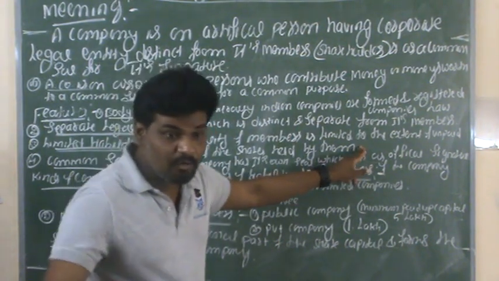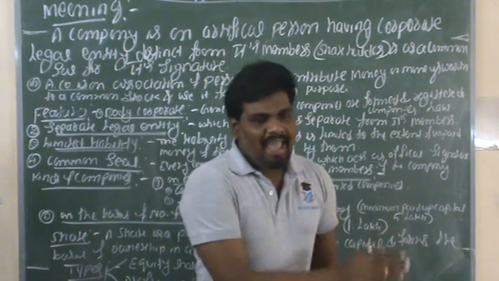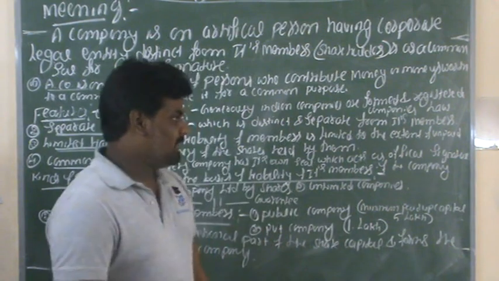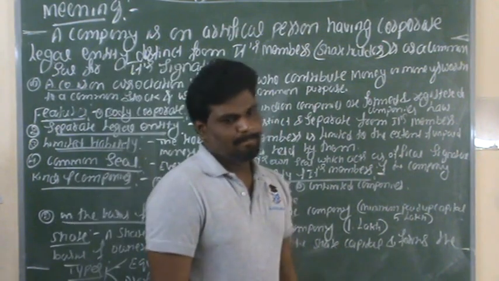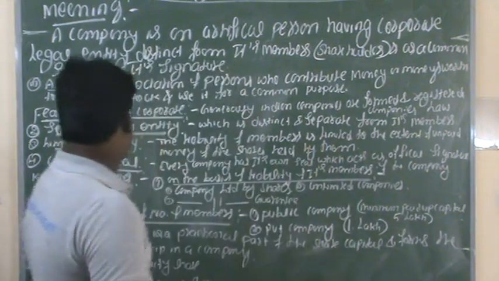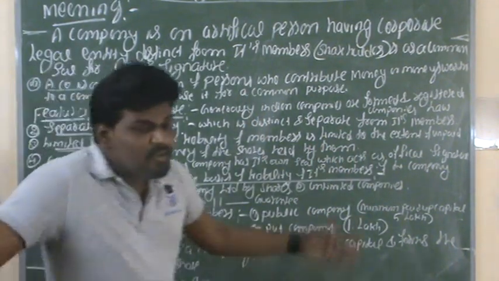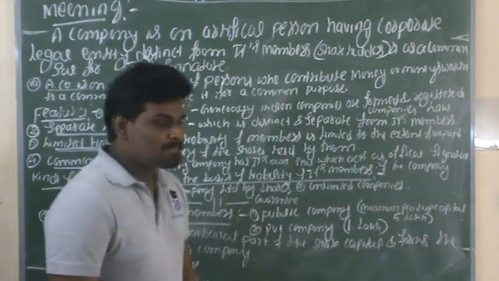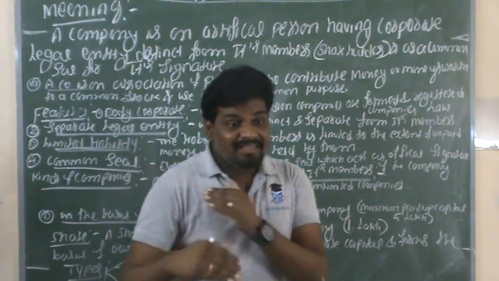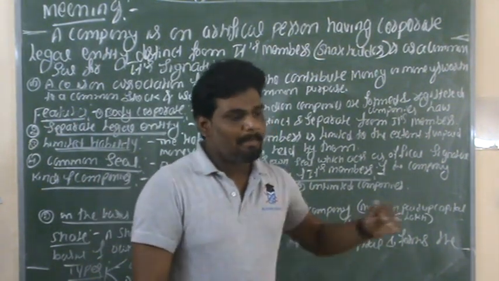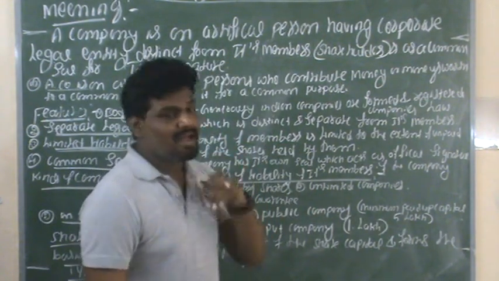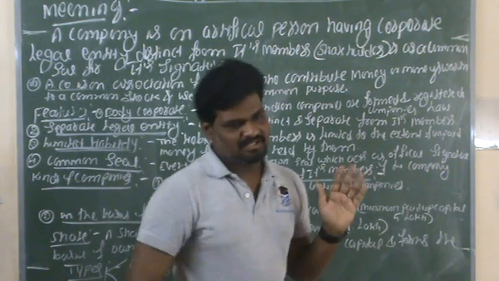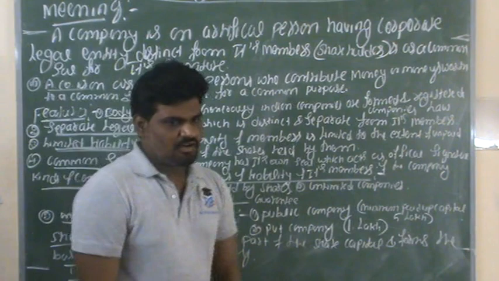So the liability of members is limited to the extent of the shares held by the members of a company. The third feature of a company is the limited liability of its members. Whatever shares they have, they are responsible for those shares only. Suppose they fail to pay for such shares, at that time they are responsible only for the shares. This is the third feature of a company.